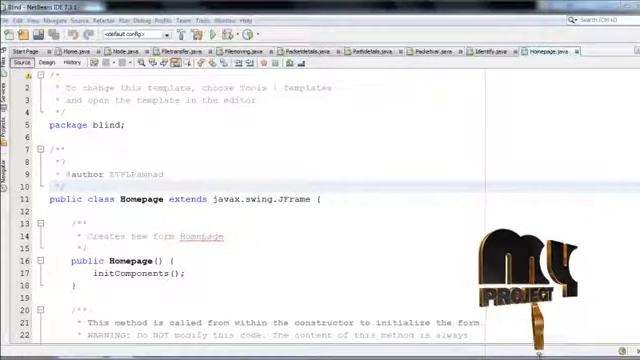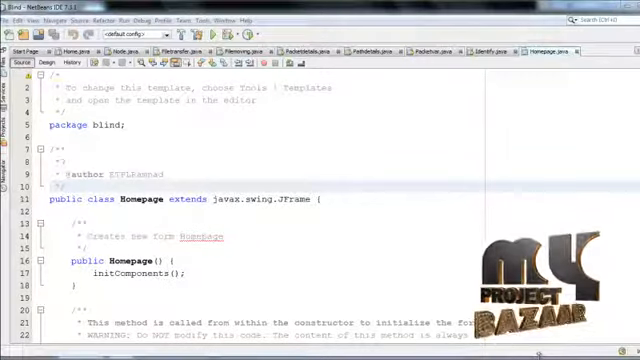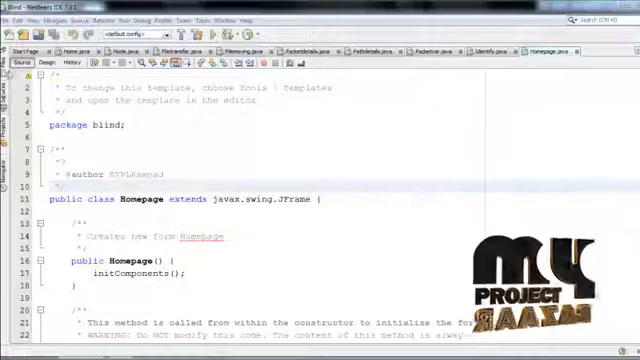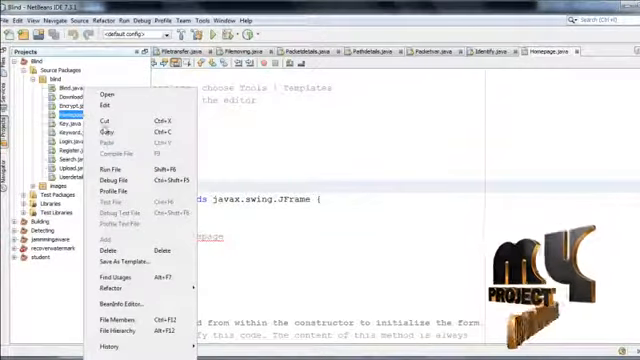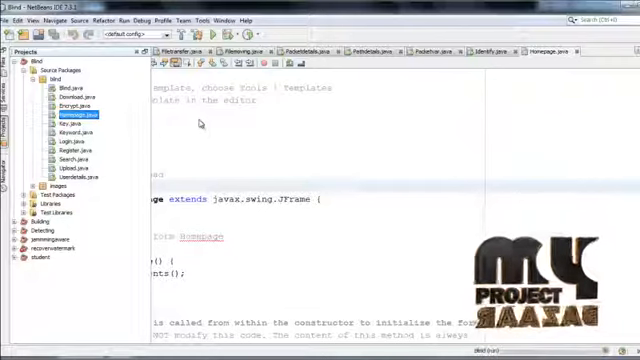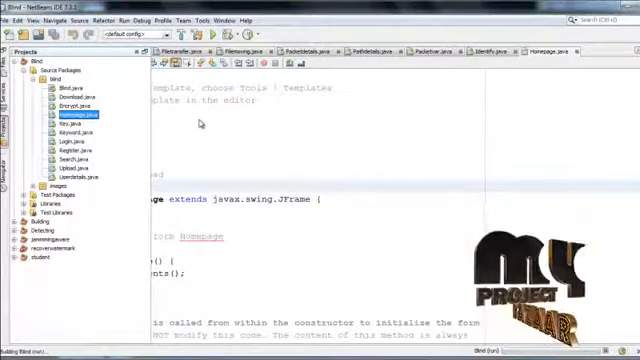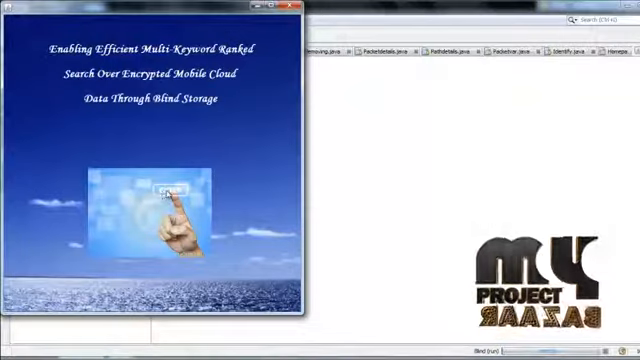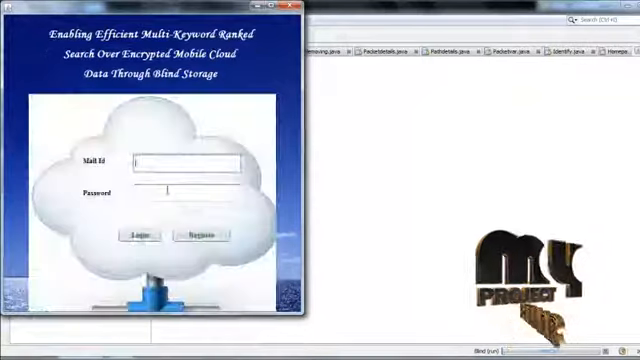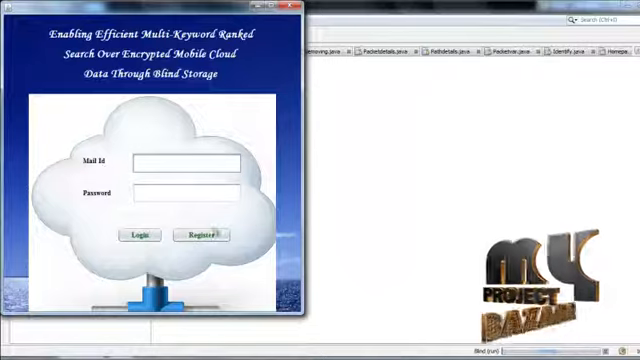Let's see the demo of this project. Let's start NetBeans, go to our project, and run homepage.java. This is the homepage of this project. Click the image. This is the login page of this project.